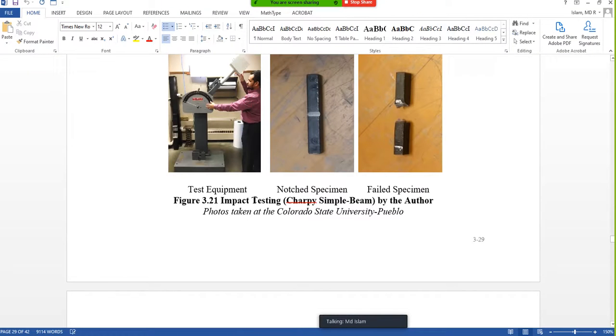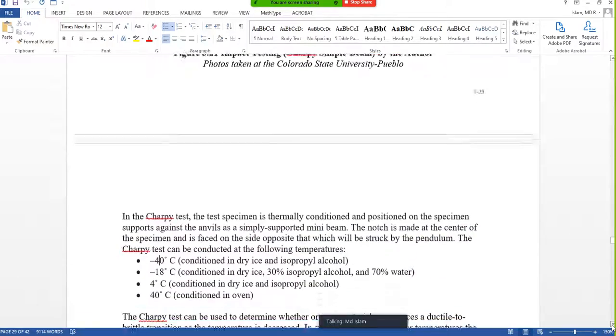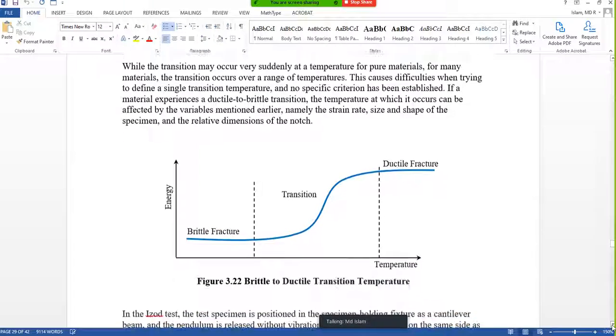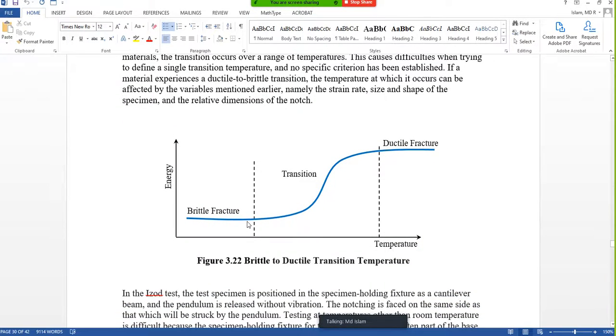Okay, so hopefully you understood what we do and what our target is. You can see this is the curve after the testing. At low temperature, energy is very low. At high temperature, energy is very high. Also at high temperature, the material breaks in ductile mode. Ductile mode means it absorbs a lot of energy. It will bend a lot.